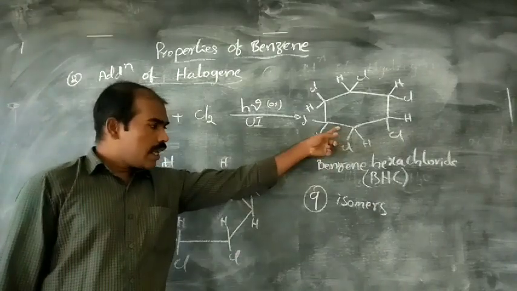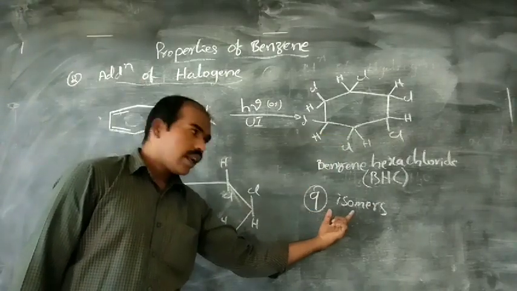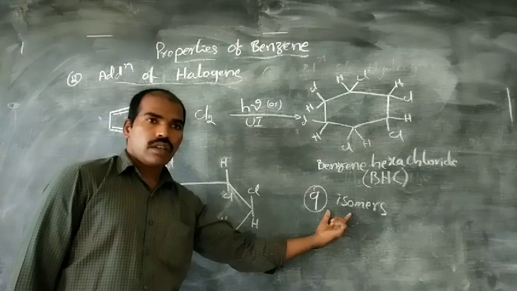From this benzene hexachloride we can get the 9 isomers.